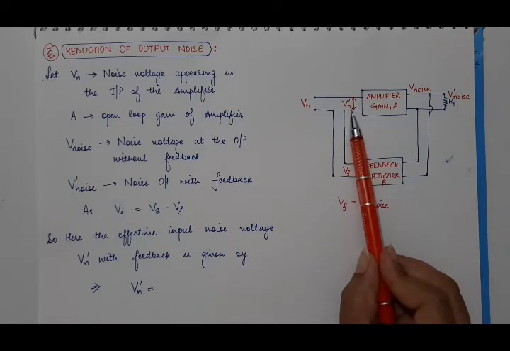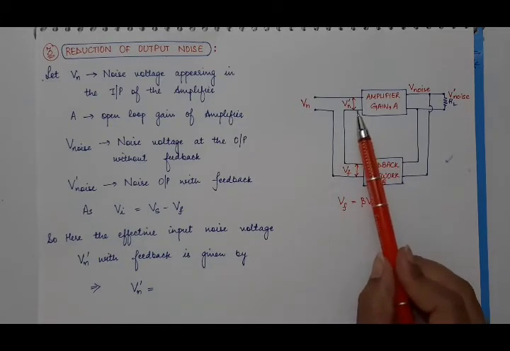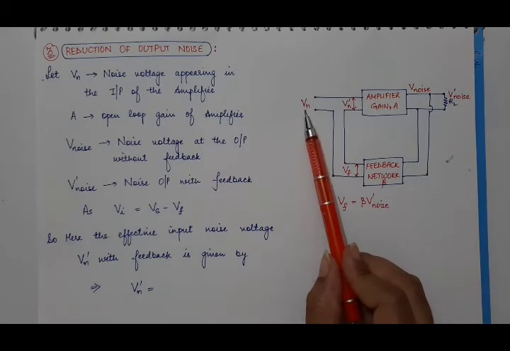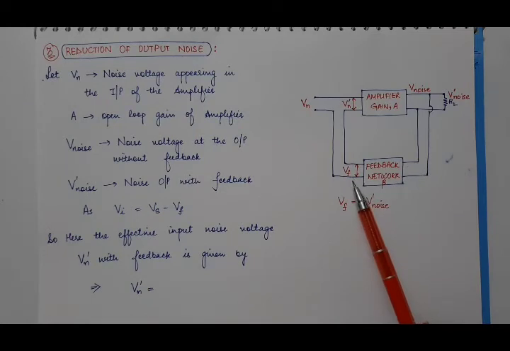This is the noise voltage without feedback, that is Vn. Vs is equal to Vn here, Vi is equal to Vn dash here, and Vf is the feedback voltage.